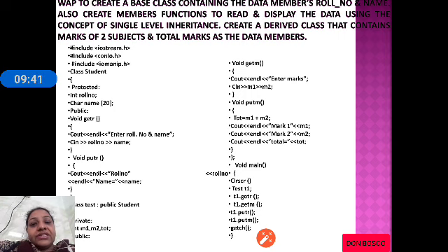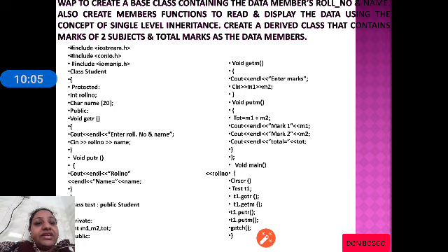M1 stores the first marks, M2 will store the second marks. Get R will accept roll number and name. Likewise, get M will accept marks. Like you can see in the base class, put R will print roll number and name. Here put M will print marks and total.